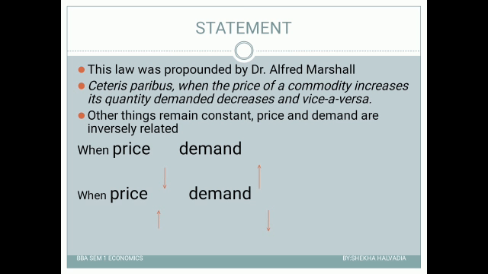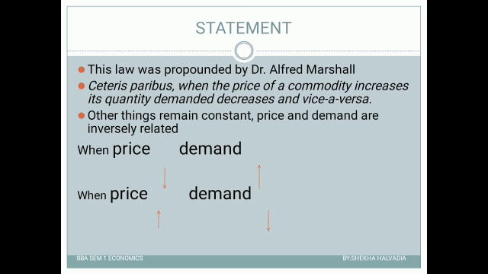The inverse relationship I already explained in the last video, and I hope you are all aware of that now. So Mr. Alfred Marshall tried to prove that when other things remain constant, the price of a commodity increases and its quantity demanded decreases, and vice versa.